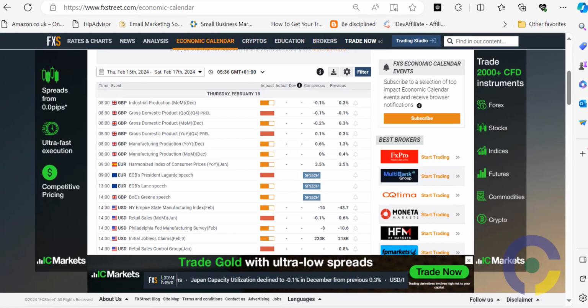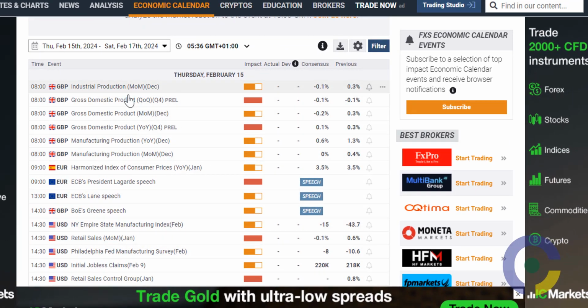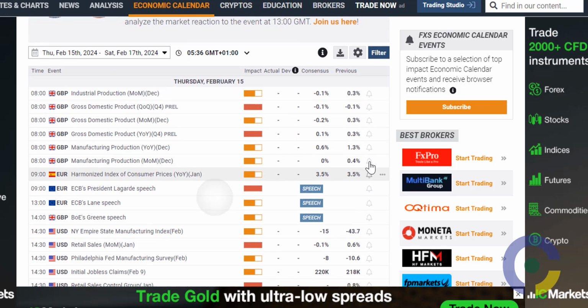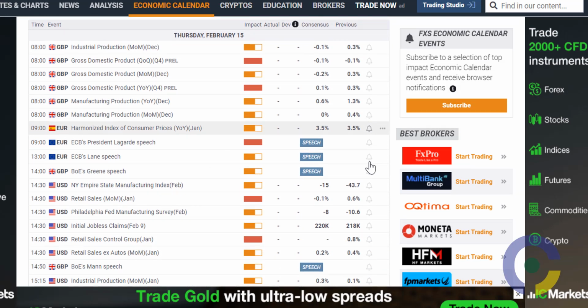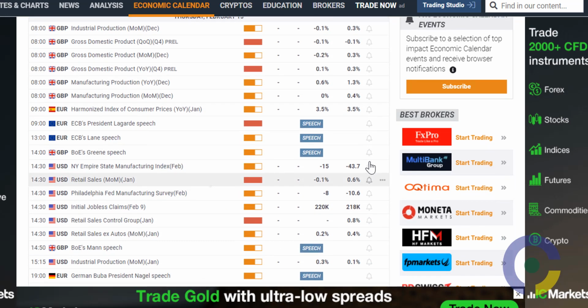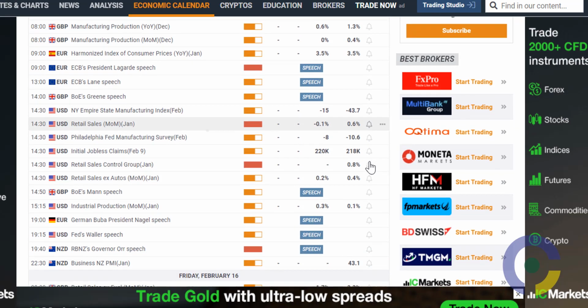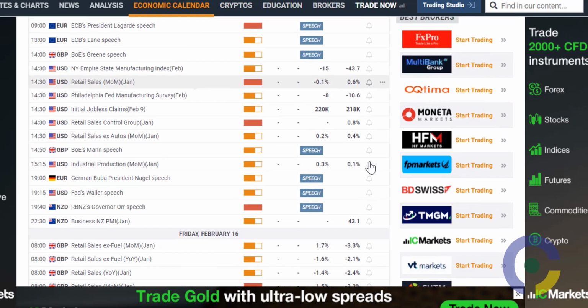Today is Thursday, the 15th of February, and from the economic calendar here, you can see that this morning they are all news from the UK, and then by 9, Lagarde will be speaking. That is the president. Would that have an impact?